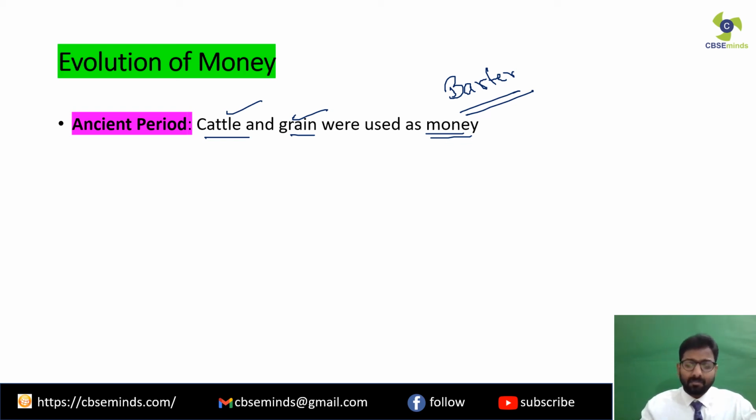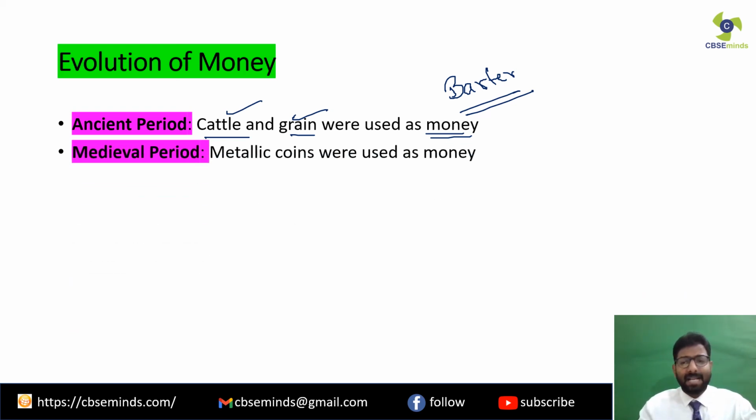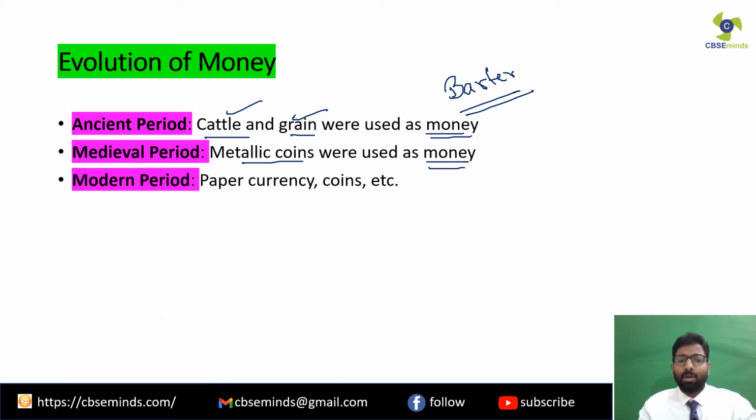Then came the medieval period. In this medieval period metallic coins were mainly used as money. The coins were mostly made of precious metals like gold and silver. And talking about the modern period, now we have the paper currency and also the coins.